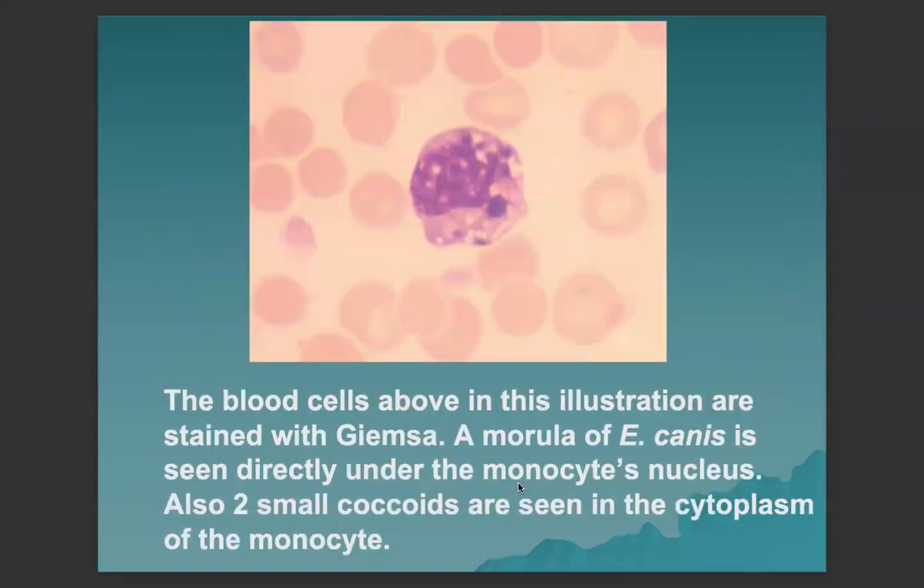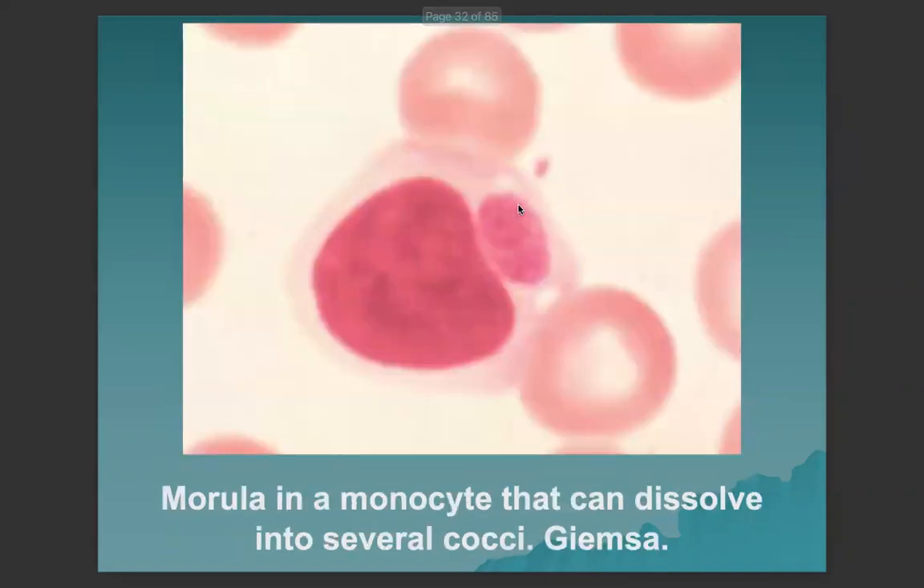The blood cells above are an illustration showing the morula of Ehrlichia canis stained with Giemsa stain. This is seen indirectly under the monocyte's nucleus. Also, two small coccoids are seen in the cytoplasm of the monocytes. So this is a morula in a monocyte that can dissolve into several cocci.